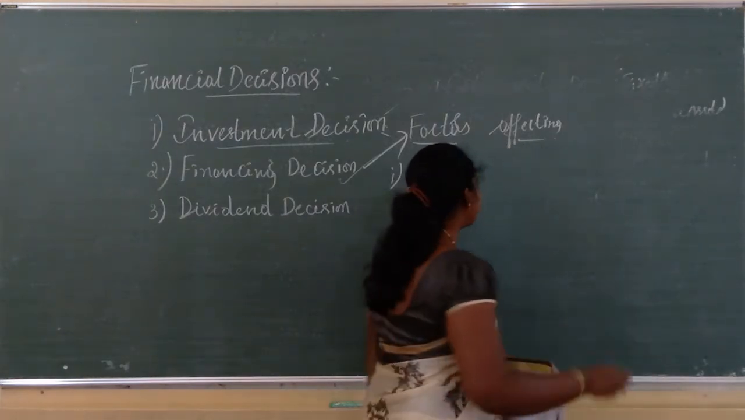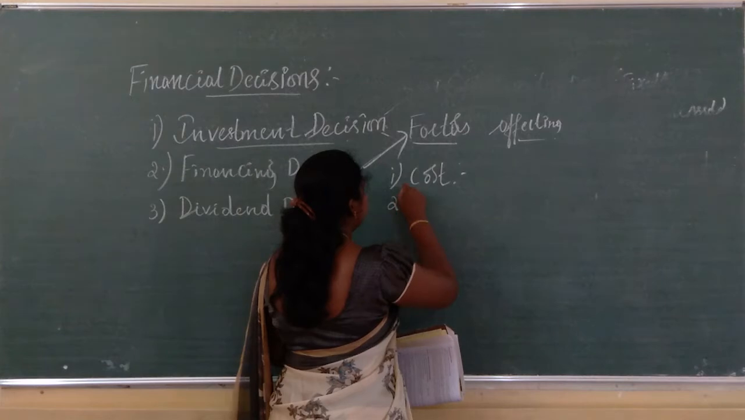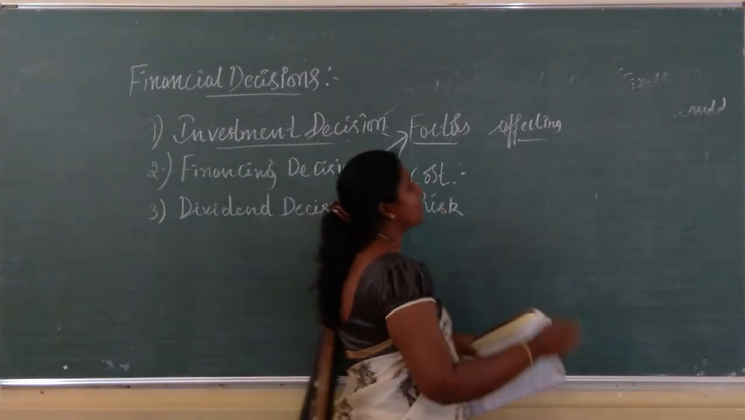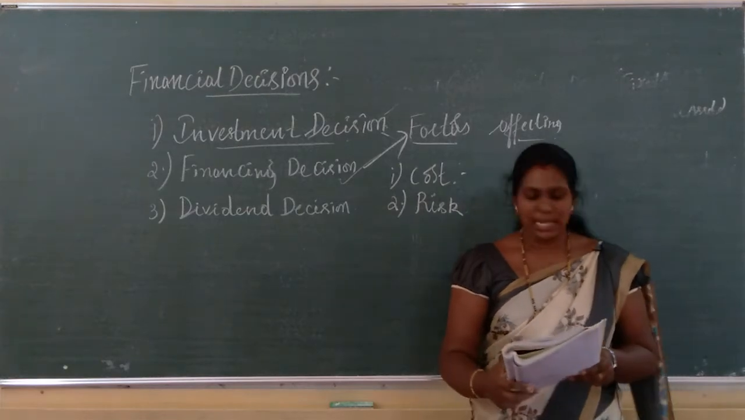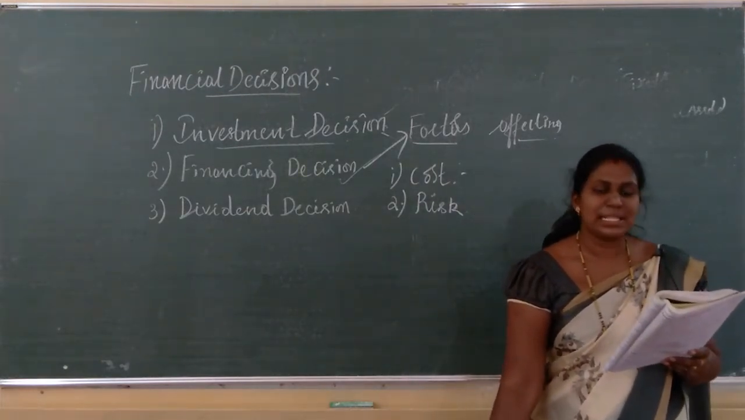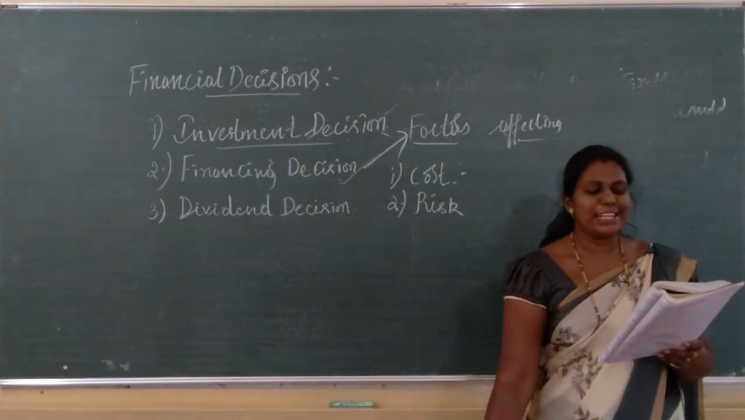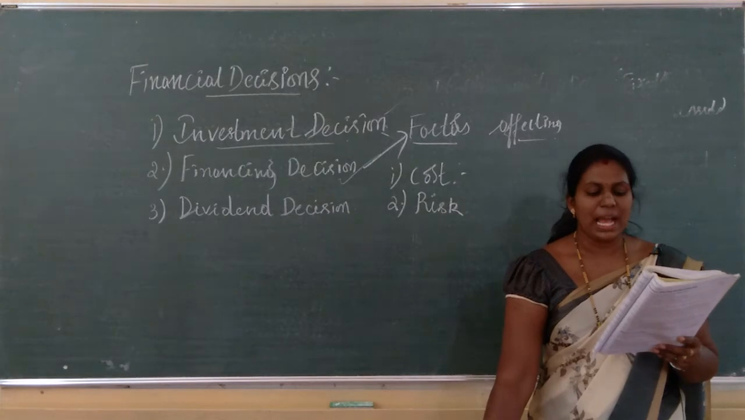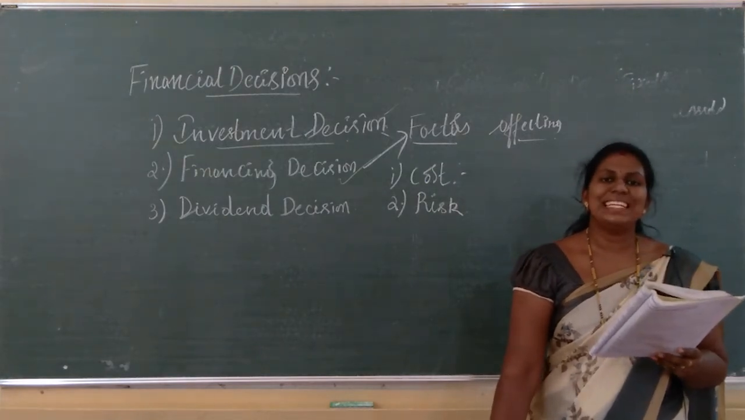Okay, the second one is risk. The factor affecting the financial decision is risk. So what is this risk? See, the risk associated with each of the sources has to be evaluated, and the source with the least